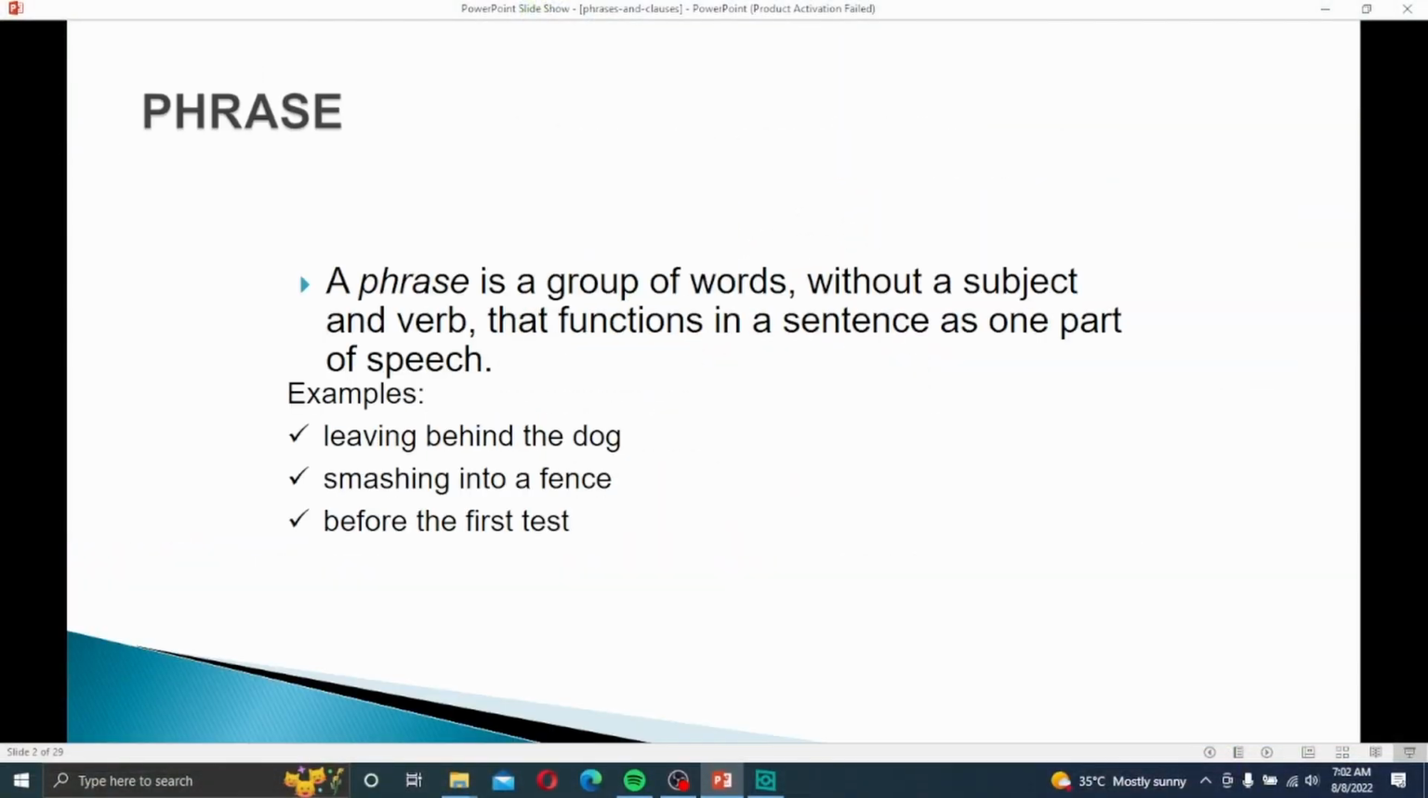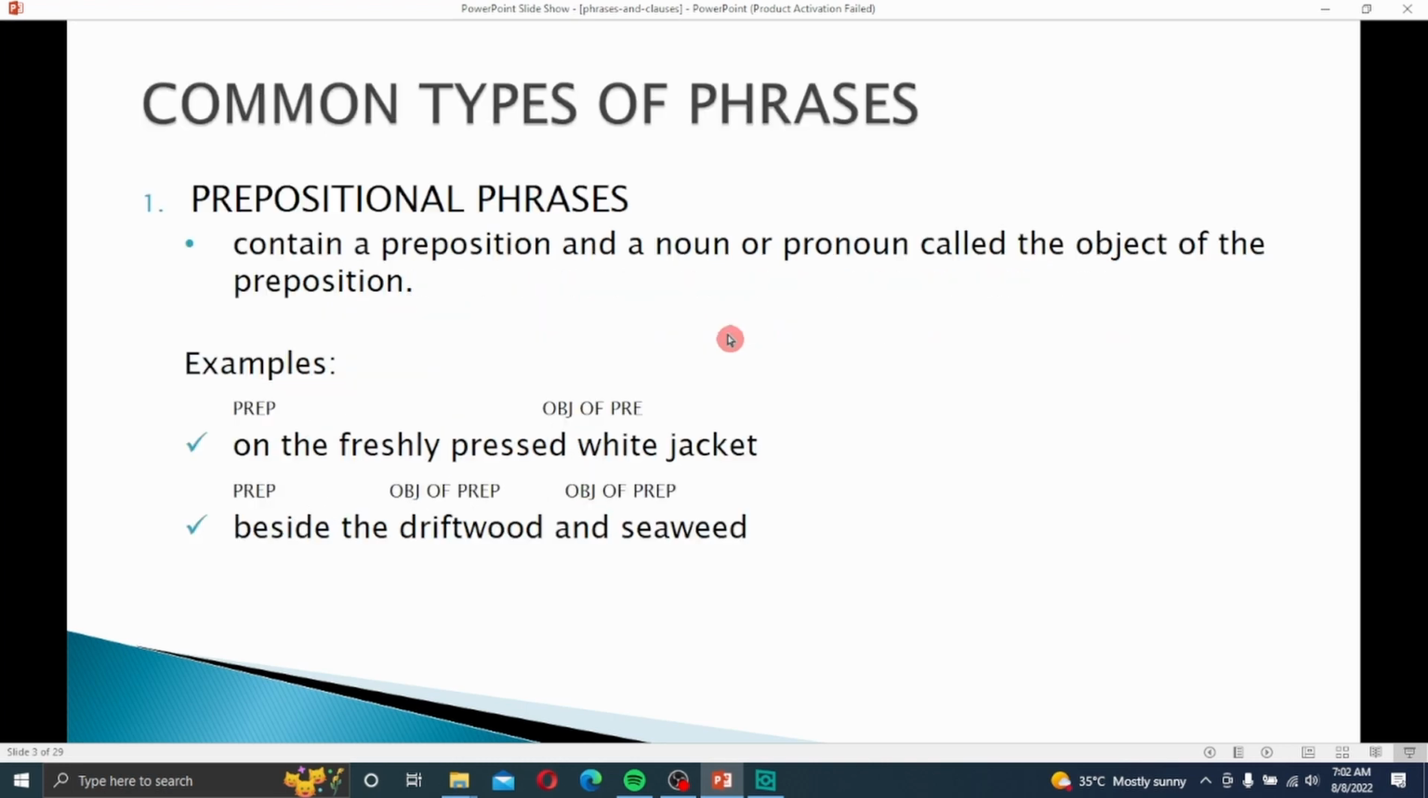phrases and clauses. What is a phrase? A phrase is a group of words without a subject and a verb that functions in a sentence as a part of speech. So a phrase has no subject and verb. This is a part of a sentence. Examples of phrases are: leaving behind the dog, smashing into the fence, before the first test. So these are examples of phrases.